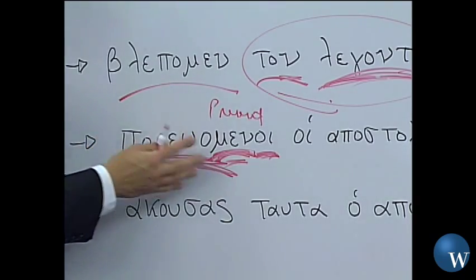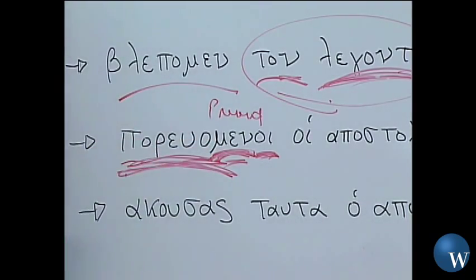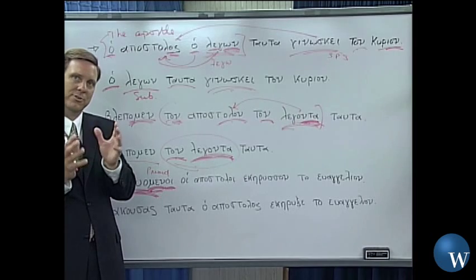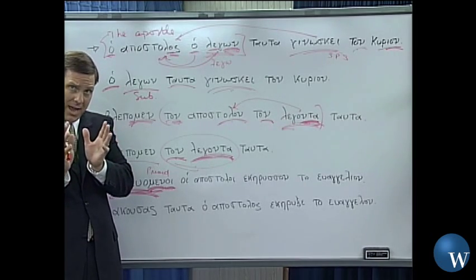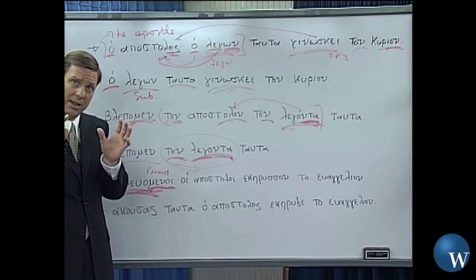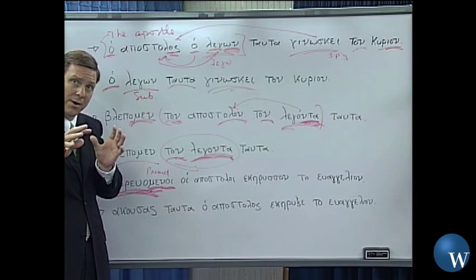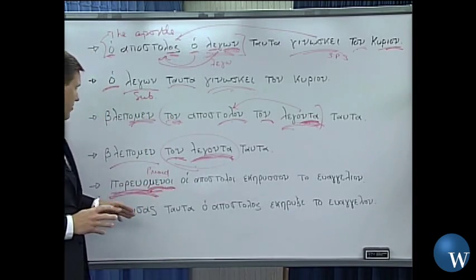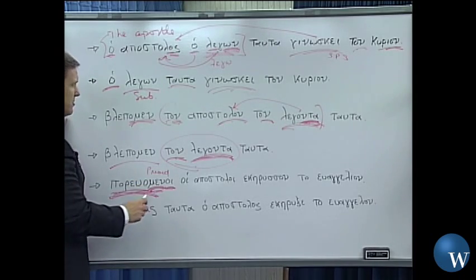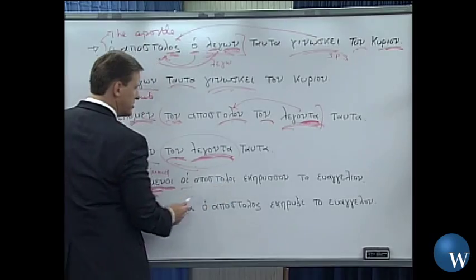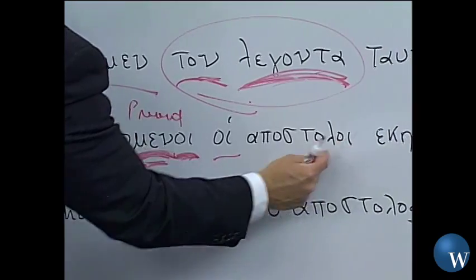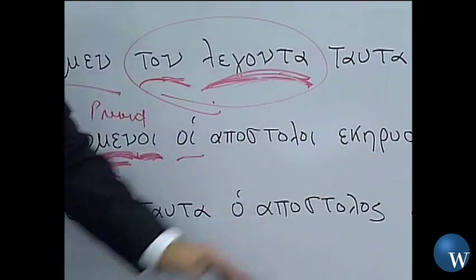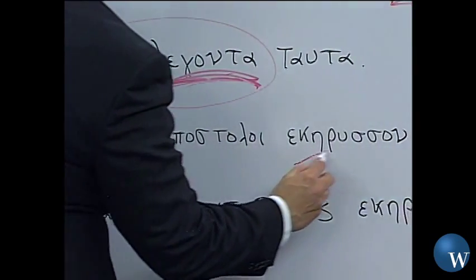So that says to me, this is probably going to be used in an adverbial sense. Remember, the thing about participles is that they can be used in a variety of ways. And we have to see by the context of the sentence if the adverbial part is being emphasized, the verb part, or if the adjectival part is being emphasized. And so here it seems to be the adverbial part. All right, so let's keep reading. Here we have hoi apostoloi, which is the subject of our sentence, right? Nominative case, plural ending, hoi. So the apostles.